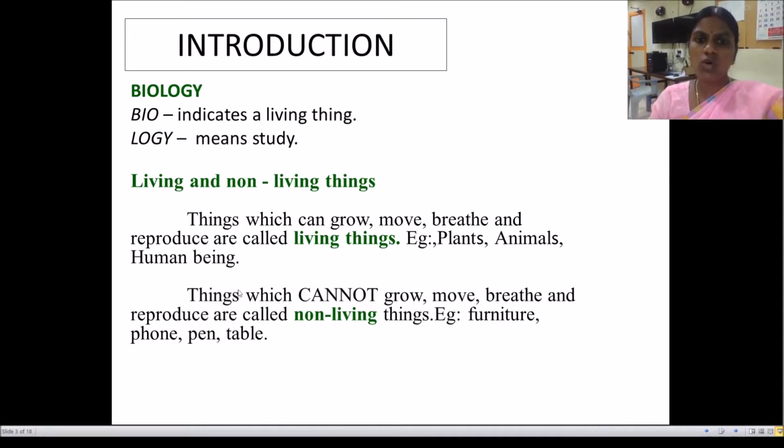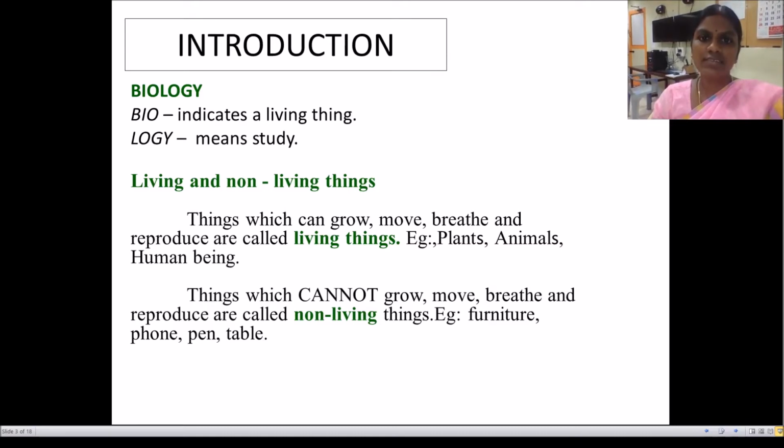Do animals grow? Yes. Do animals move? Yes. Do animals breathe? Of course, yes. Will animals reproduce? Yes. Then animals are said to be living things.